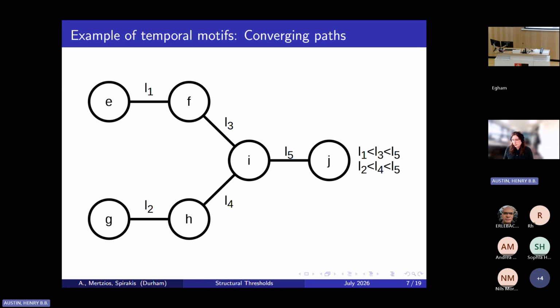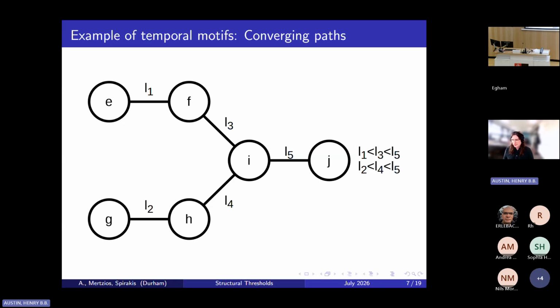We could have a partial order. So here we have 2 converging temporal paths. And the requirement is only that EFIJ is a time-respecting path and GHIJ is a time-respecting path, without any relationship necessarily between the label on the edge EF and the label on the edge GH.